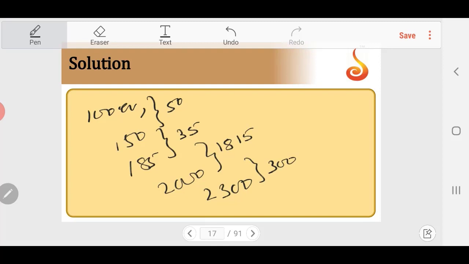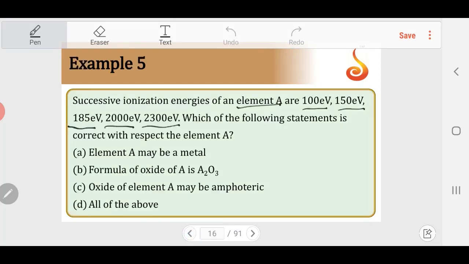So when the maximum jump between two ionization energies occurs, that indicates the atom attained the octet state. So it should have 3 plus as the stable oxidation number. Now what are the options we have to check? Element A may be a metal. Possible.